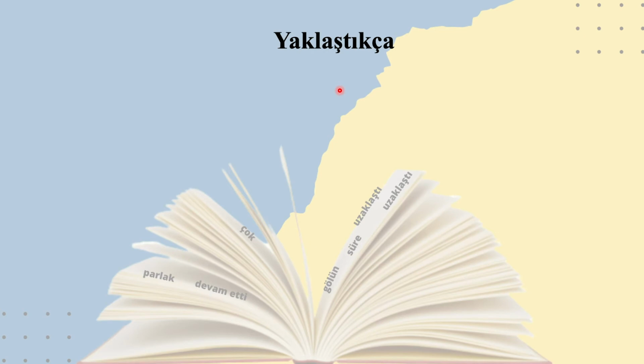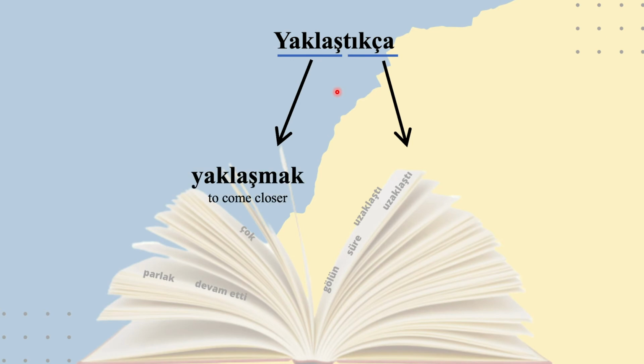Next, yaklaştıkça. 2 parts also. The first part is yaklaşmak, the infinitive form, to come closer. The tıkça, what does it mean? It indicates that a job is repeated at regular intervals. I'm doing this job now, then after a little bit, then after it.